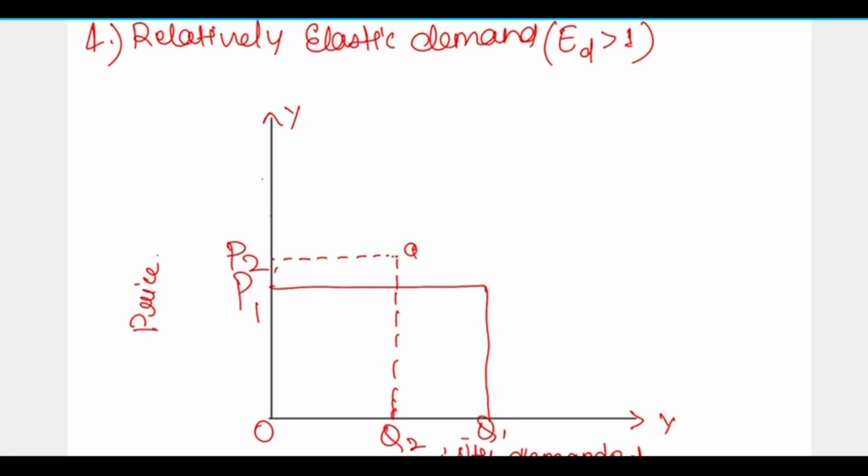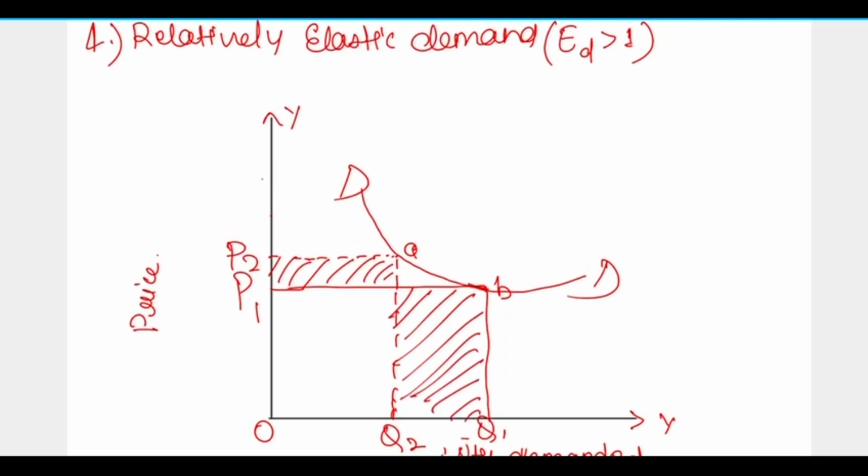So this is A, this is B, and this is our demand curve. You can see the space between price 1 and price 2, and the space between Q2 and Q1. This is what relatively elastic demand is.